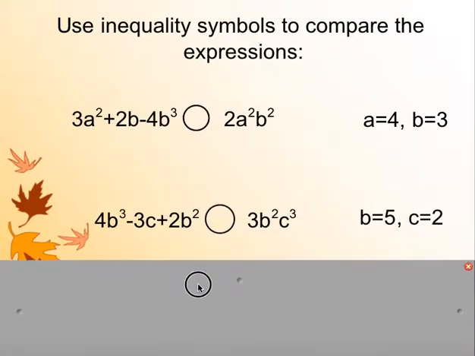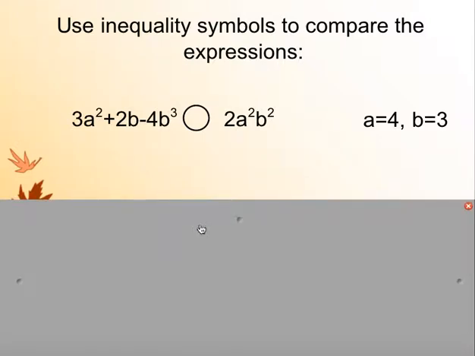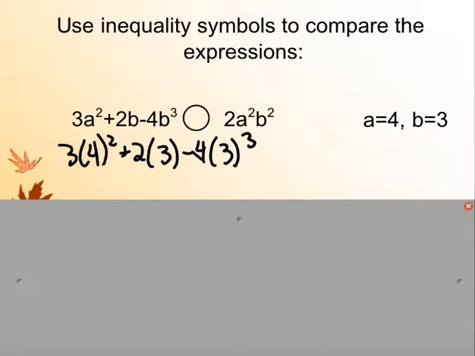So we can also compare them, but really it's just the same thing. So really quickly, we can plug these in and say 3 times 4 squared plus 2 times 3 minus 4 times 3 cubed. And all we have to do is simplify. So I'm going to do the exponents. 4 squared is 16, so 3 times 16 plus 2 times 3 minus 4 times 3 cubed is 27.